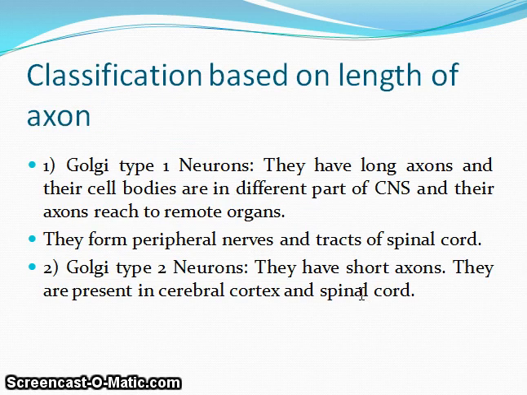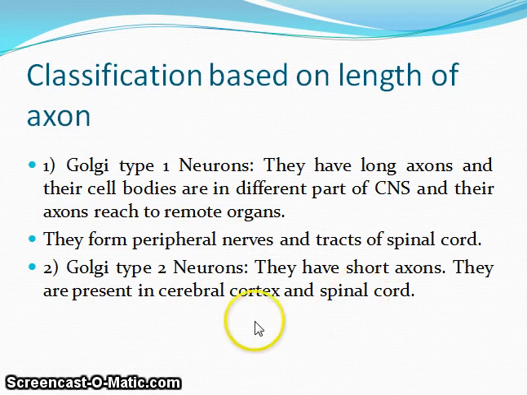Classification based on length of axon. So Golgi type 1 neurons, they have long axons and their cell bodies are in different parts of CNS, and their axons reach to the remote organs. Remote organs means the organs which are far away from the brain. They form peripheral nerves and tracts of spinal cord. Peripheral nerves and tracts of spinal cord are formed by the Golgi type 1.